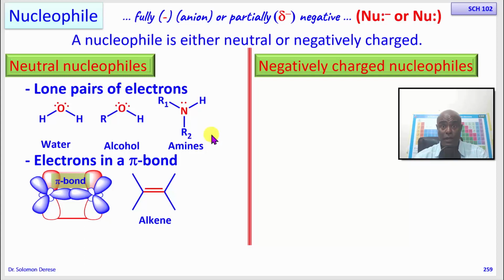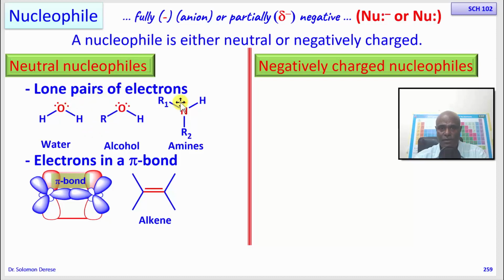So the pair of electrons which an electrophile will accept from an alkene comes from the breaking of the weak pi bond. In the case of neutral nucleophiles, it is the electrons in the lone pairs that are going to be used to form a bond with an electrophile.